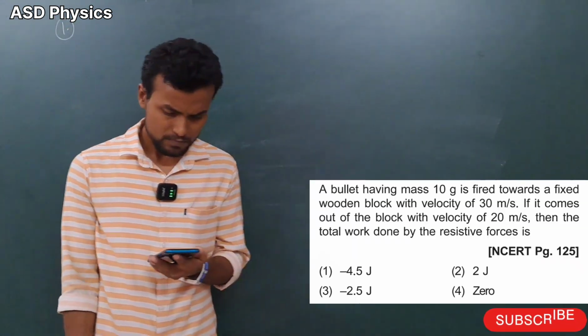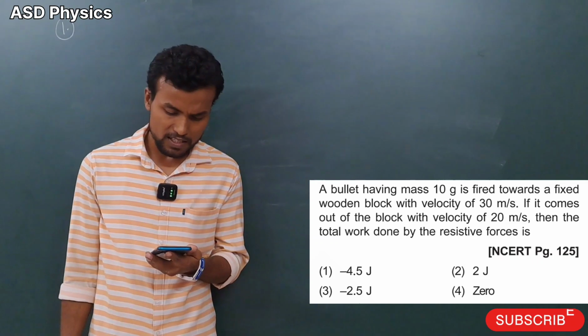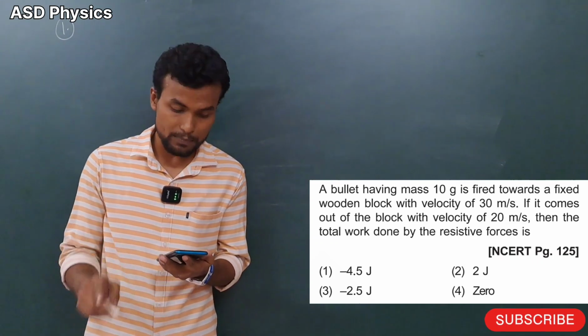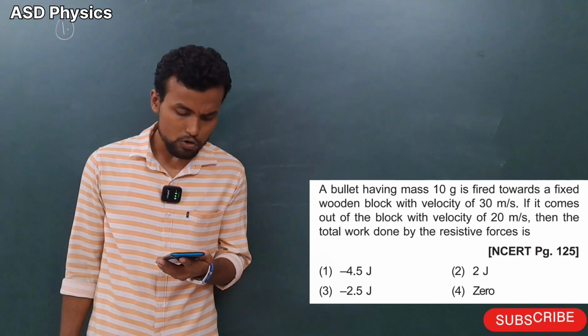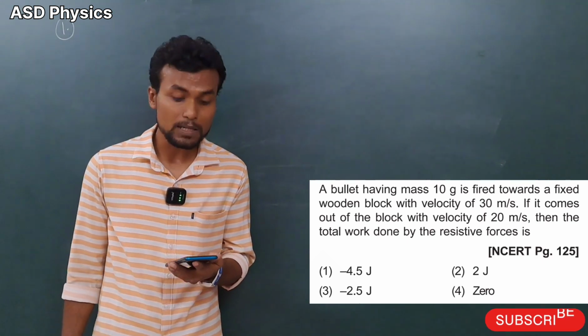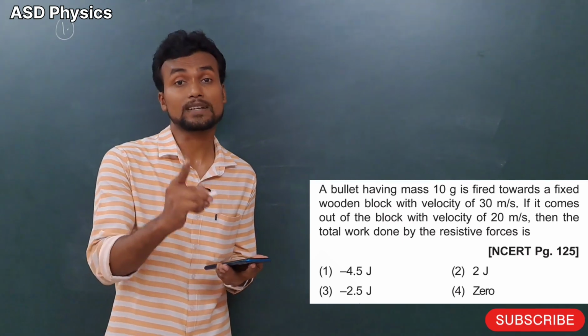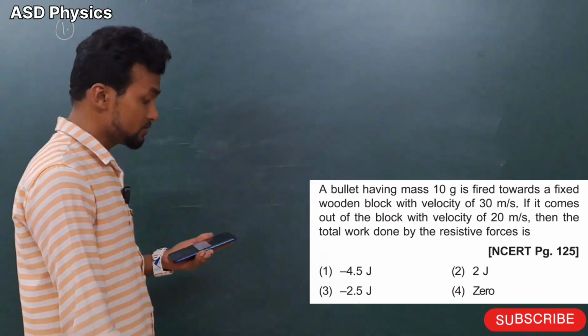See here please: a bullet having mass 10 gram is fired towards a fixed wooden block with velocity of 30 meter per second. If it comes out of the block with velocity of 20 meter per second, then the total work done by the resistive force, that means here the work done will come negative.